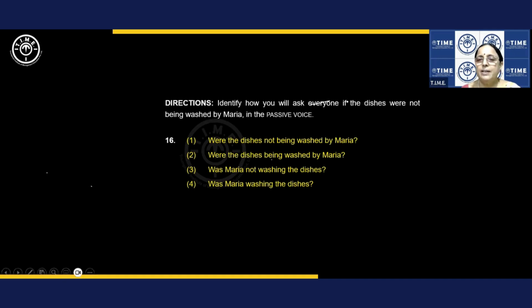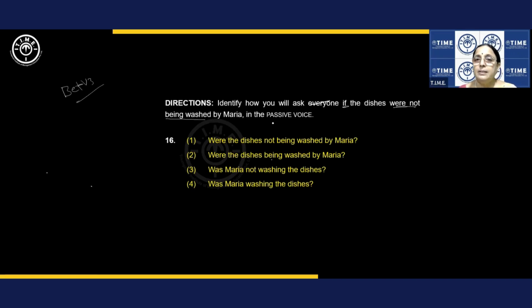Right, look at it carefully. If, okay, alert, were, underline, were not being washed. Am I clear? Right, what do you do for active to passive? B plus V3. Remember that. That gives you clarity. Fine?